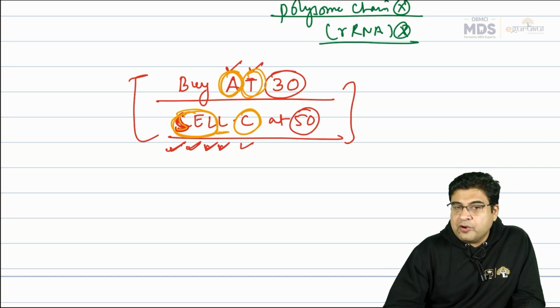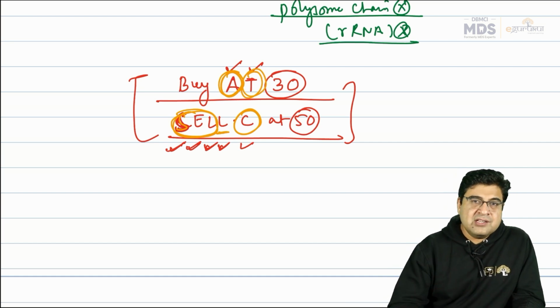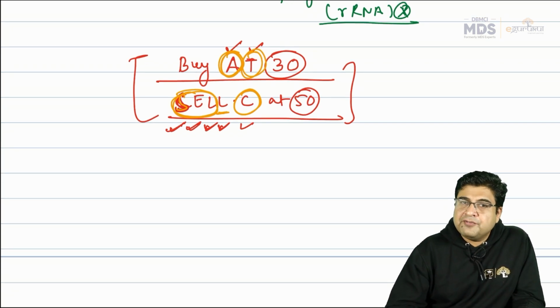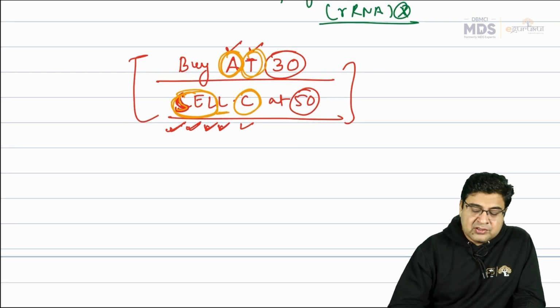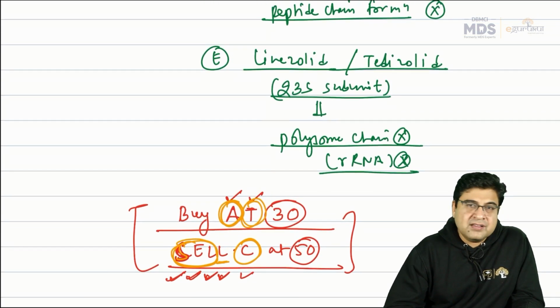The only thing is linezolid that you have to remember. You have to squeeze in this linezolid somewhere here. So linezolid is again an inhibitor of ribosomal RNA chain formation. This is all about the medicines which are protein synthesis inhibitors.